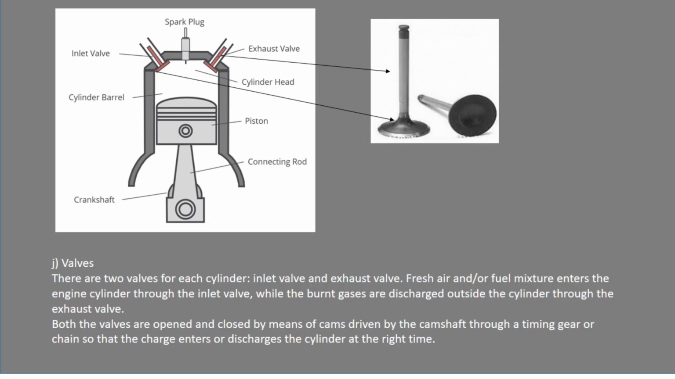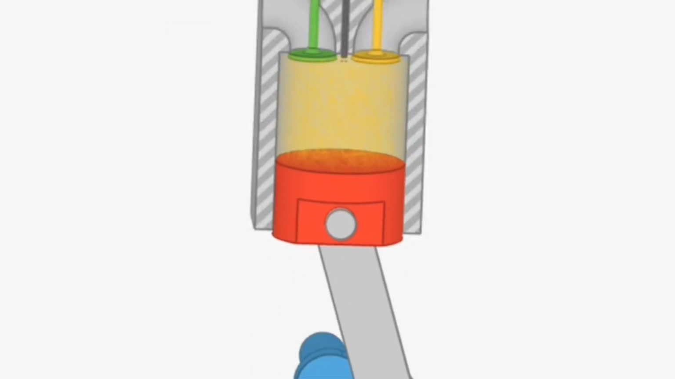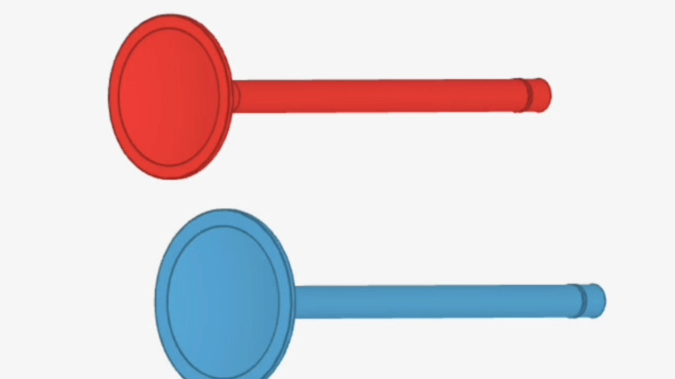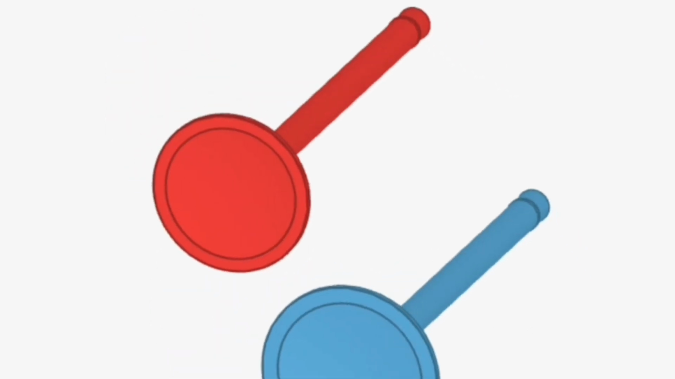There are two valves for each cylinder, inlet valve and exhaust valve. Fresh air and/or fuel mixture enters the engine cylinder through the inlet valve, while the burnt gases are discharged outside the cylinder through the exhaust valve. Both the valves are opened and closed by means of cams, driven by the camshaft through a timing gear or chain so that the charge enters or discharges the cylinder at the right time.